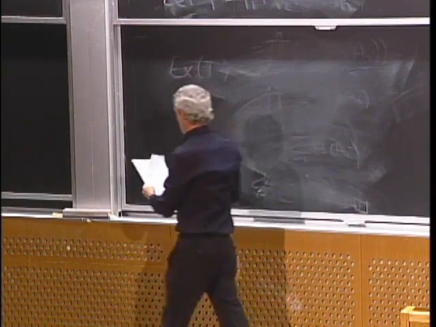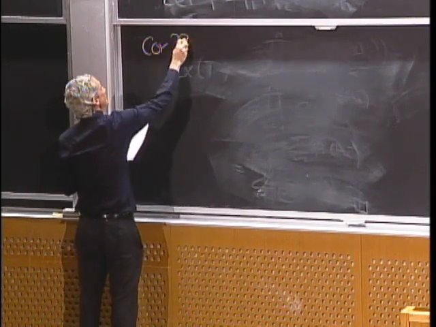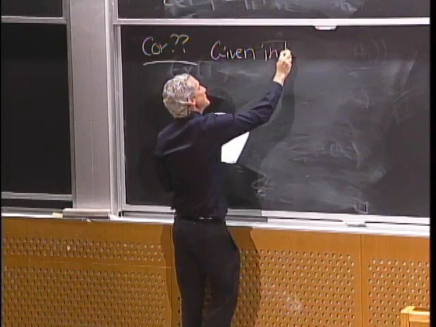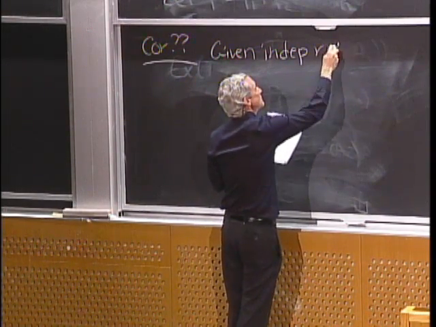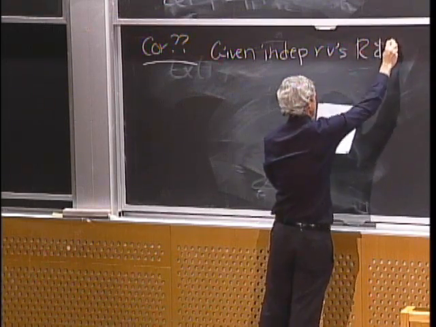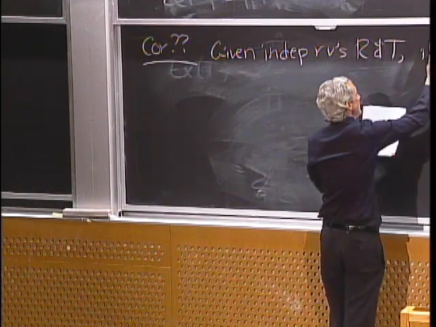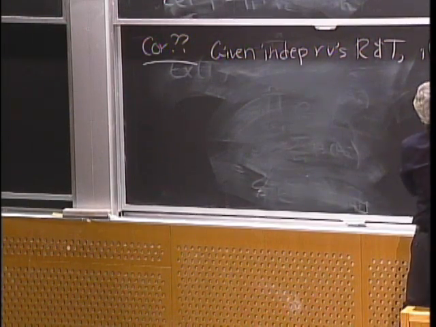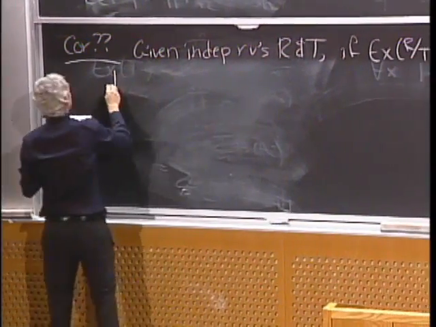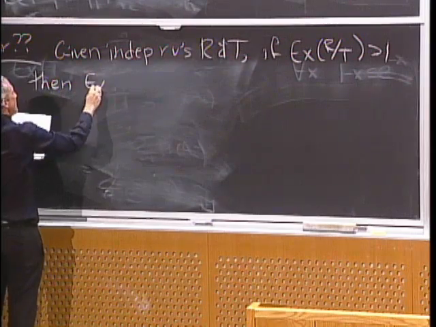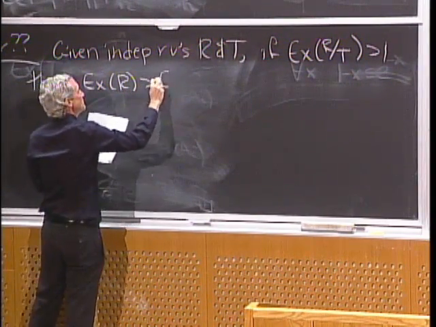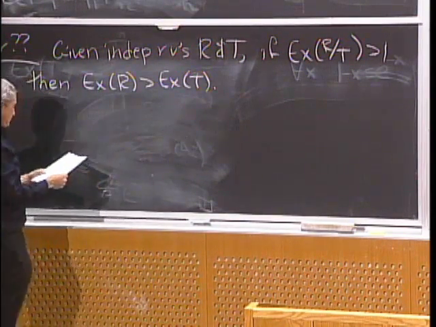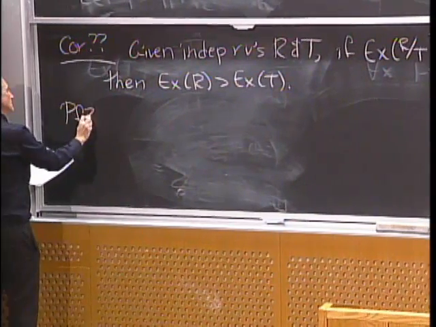What about this potential corollary? Given independent random variables r and t, if the expected value of r over t is bigger than 1, then the expected value of r is bigger than the expected value of t. And let me even give you a potential proof of this. See if you like this proof.